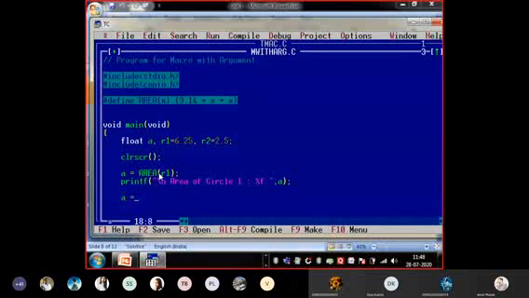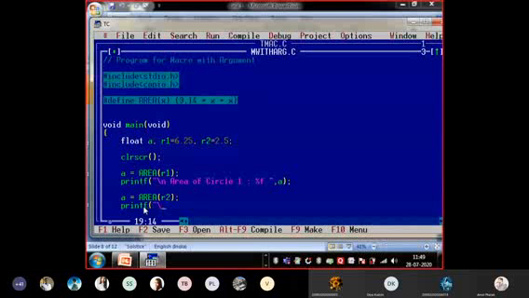Now I want to calculate the area for R2. I am passing R2, this means X will be replaced by R2 and it will execute the statement. So again I use the same printf statement, double quote, slash n.